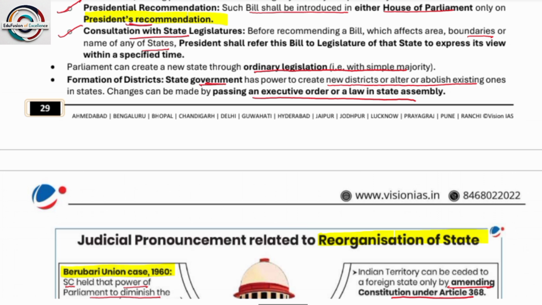Parliament creates a new state through ordinary legislation, by simple majority. Formation of districts: the state government has the power to create new districts or alter or abolish existing ones, by an executive order, and the state assembly need not be involved. Now here it is said that the recommendation of the state legislature will be taken into consideration only of the state whose boundaries need to be altered. It is a formality. The President takes the recommendations, if any, from those states, but it is not mandatory to follow what they said.